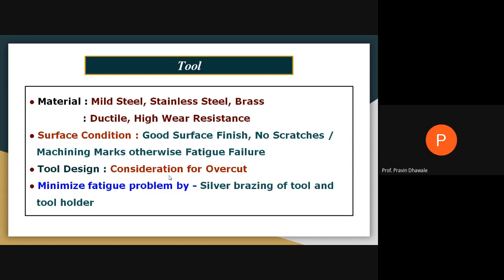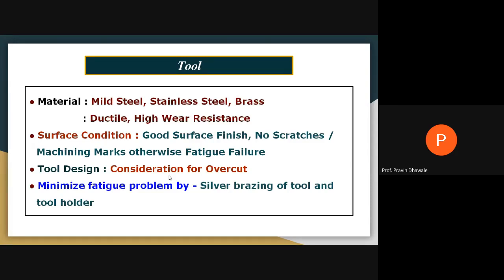It can be minimized by silver brazing of the tool and tool holder. Means instead of connecting the tool with the tool holder by welding, you may join the tool with the tool holder by brazing. Right. At that time, you may use silver as the material for the brazing, and brazing is an appropriate process to connect the tool holder with the tool in order to minimize the failure of the tool by fatigue, right?